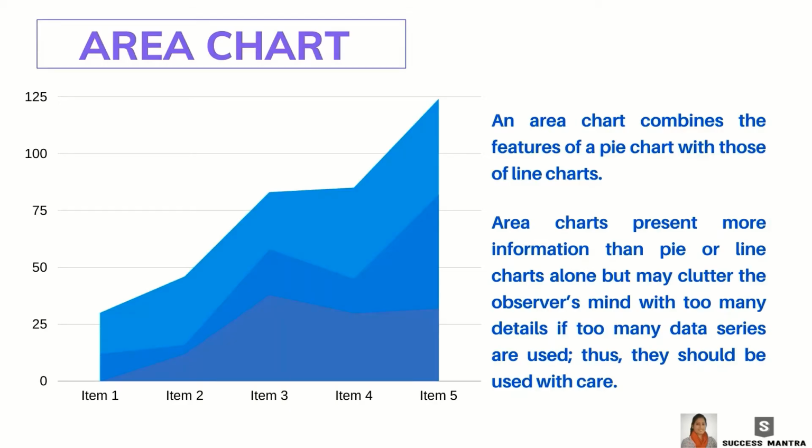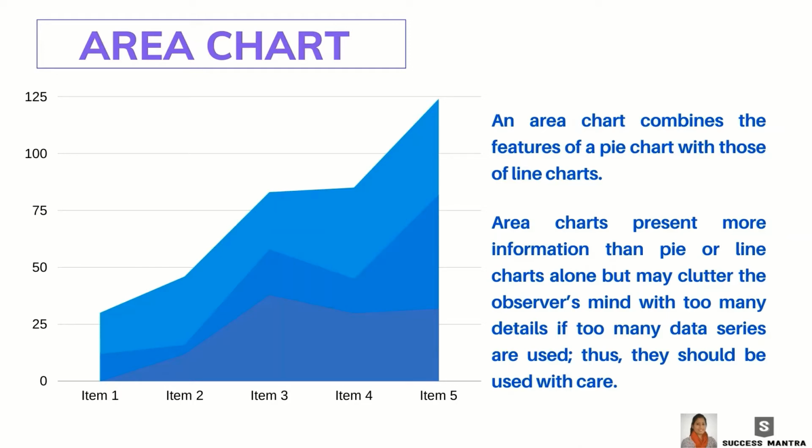An area chart is a combination of pie and line chart. Whenever we want to show how the parts of a whole change over time, we should consider an area chart. For example, if the company has three revenue-producing divisions and the board would like to see the progress of every one of these divisions, then an area chart will be perfect in this situation.